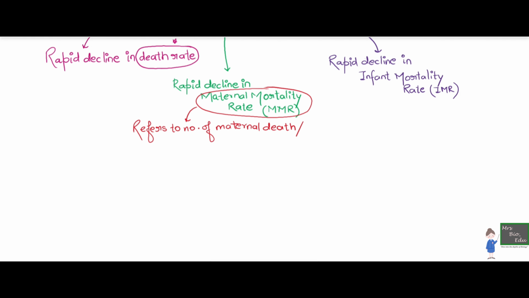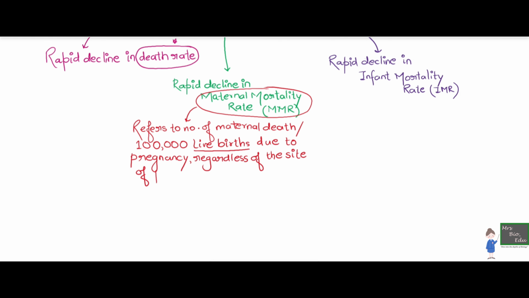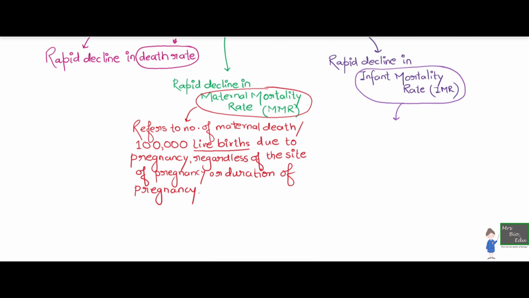Here I'm providing you with the definition of maternal mortality rate. It refers to the number of maternal deaths per lakh live births due to pregnancy related problems, or we can say the number of live births of the baby where the mother is dead, so the mother died while giving birth to the baby. That data is calculated per lakh live births, and that is what is called maternal mortality rate.